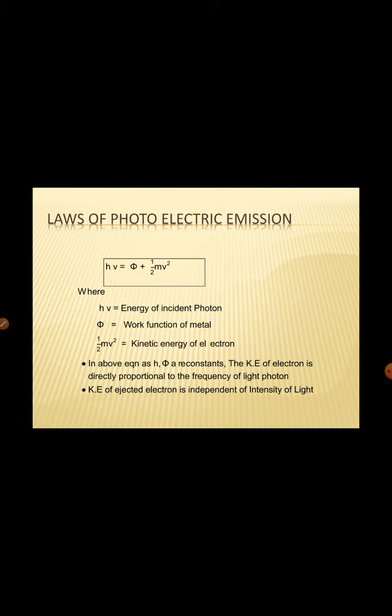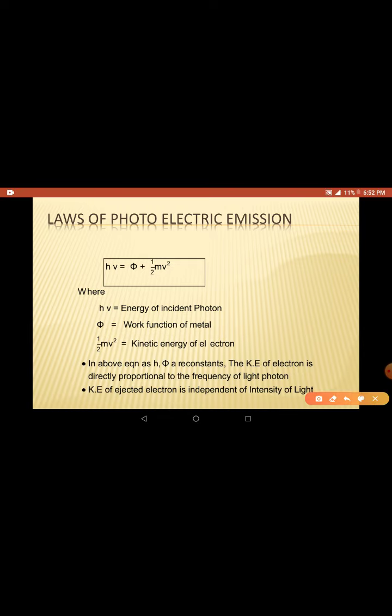Next, we study some laws regarding photoelectric emission and the factors we can determine based on the photoelectric effect. Here is Einstein's famous equation, which you know already. From this, you can see that the work function phi is constant for a given metal. If you choose a metal, then it is constant. Now h is also constant.